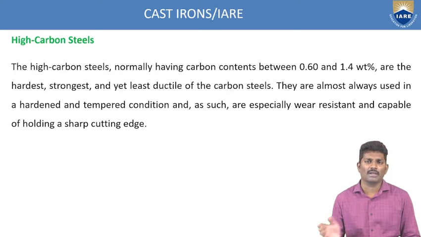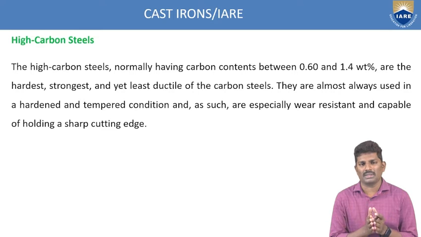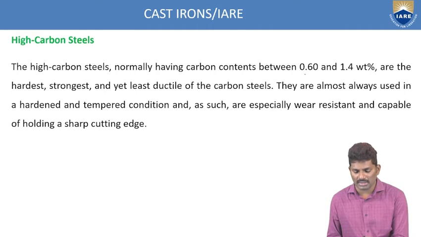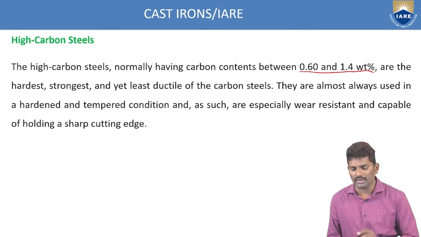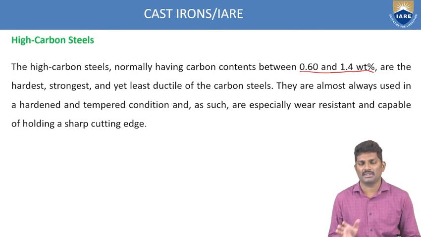And coming to the high carbon steels. So what are the high carbon steels here? Again, you have to differentiate the low, medium and high based upon the carbon percentage. Now in this case, what is the range of the carbon percentage here? 0.6 to 1.4 weight percentage. So this is the range where the high carbon steels are.